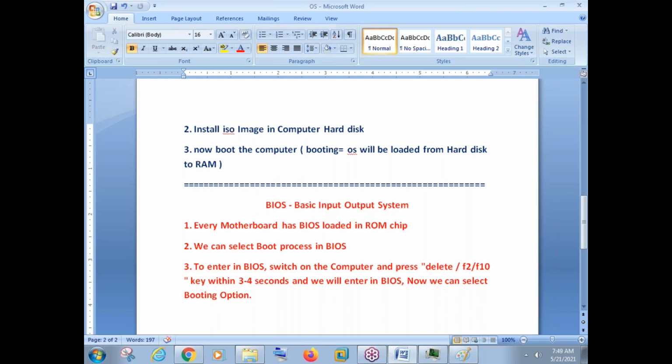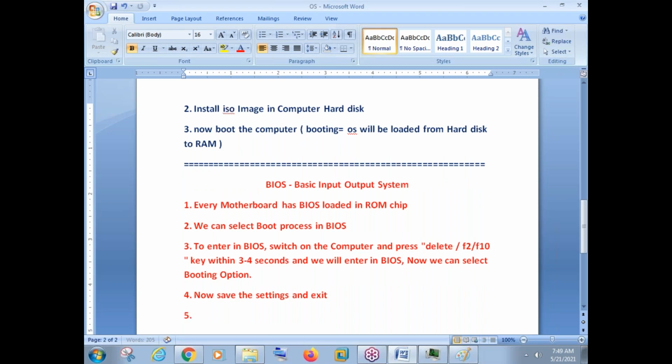Once you select the boot option, the last step here is, after selecting the booting option like CD, DVD, USB or server, now save the settings and exit.